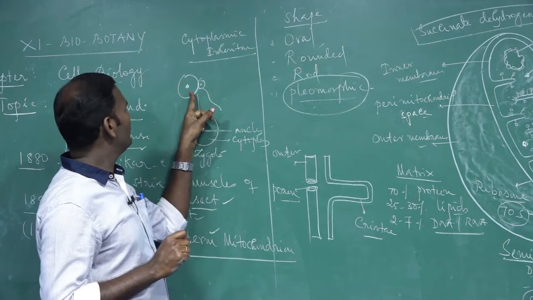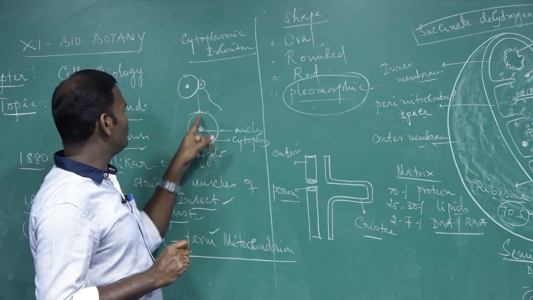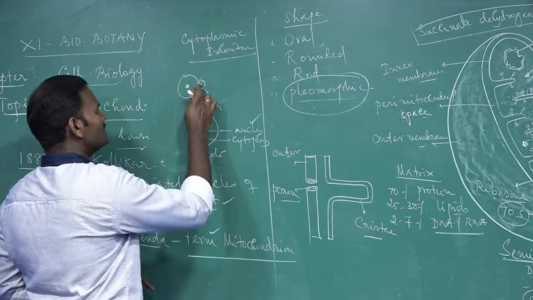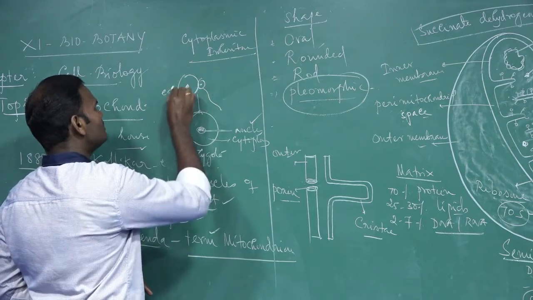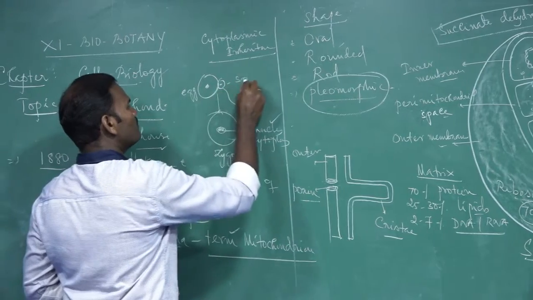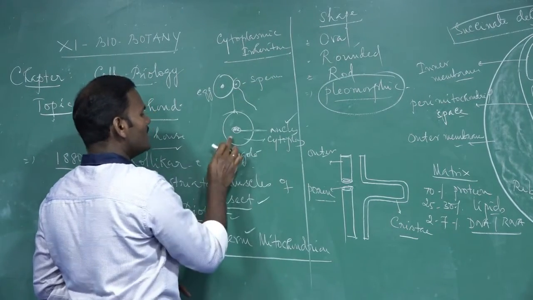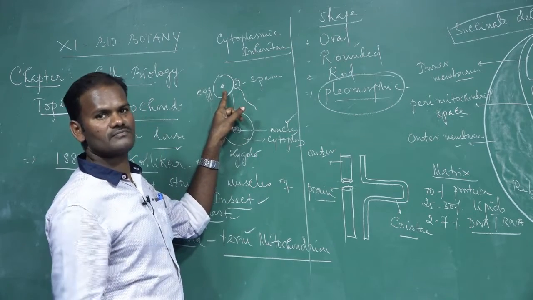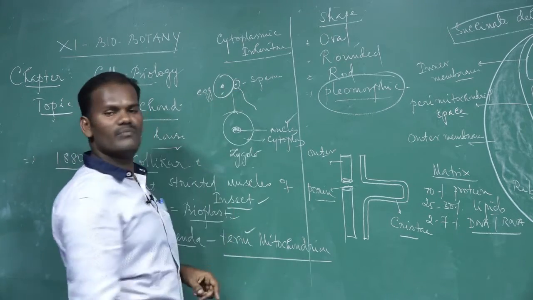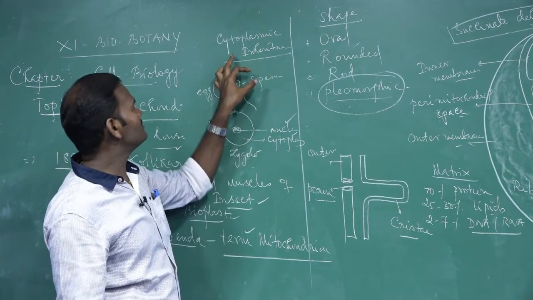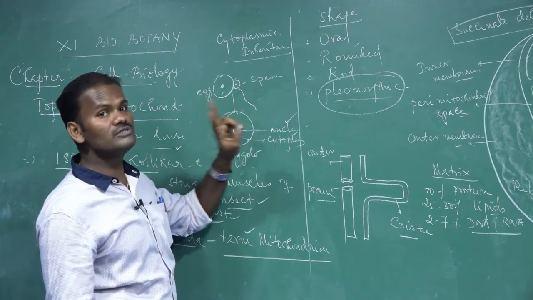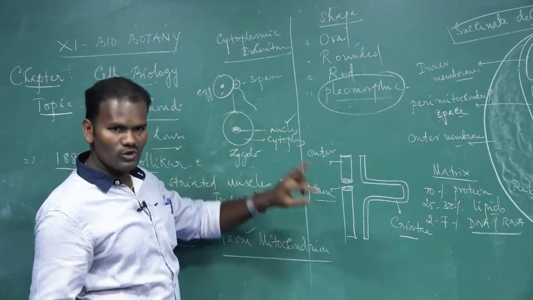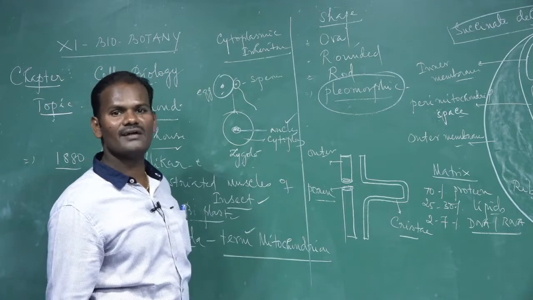So when the male and female gametes fuse to form a zygote, the zygote's nucleus is the combination of both the egg cell and the sperm, but the cytoplasm is contributed only by the female parent. Because it contains mitochondria, it is called cytoplasmic inheritance. There are two cell organelles showing cytoplasmic inheritance: one is chloroplast, another is mitochondria. Both chloroplast and mitochondria are called semi-autonomous cell organelles.